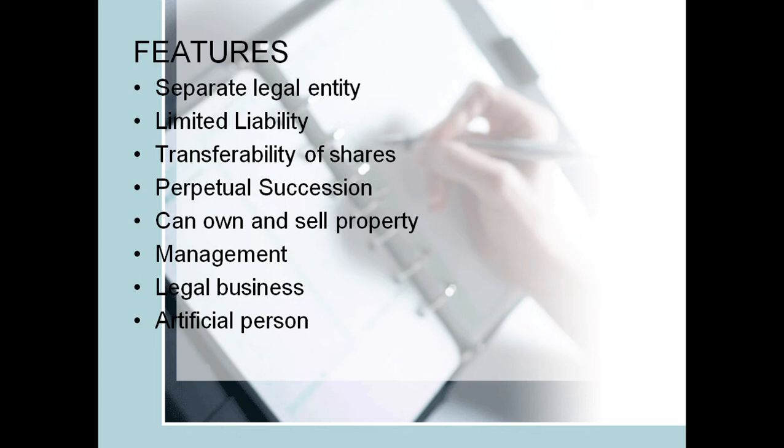So a company takes the qualities of a person in the sense that it can sue and it can be sued. Common seal. Now when you talk about common seal, company is an artificial person, so it cannot sign. So the signature of a company is what we call common seal. So these are the features of a company.